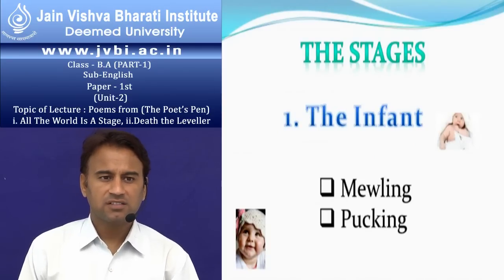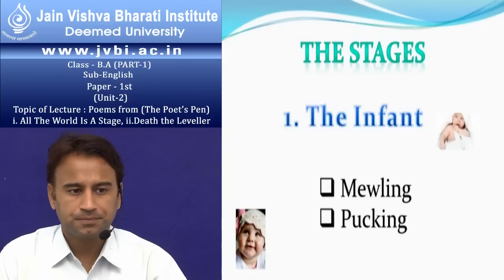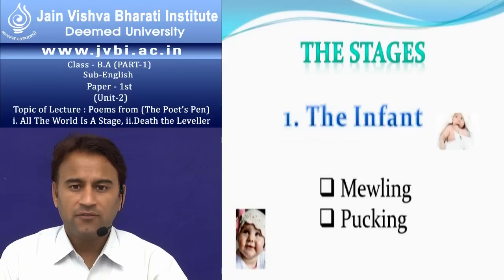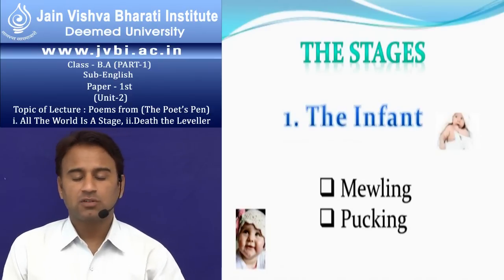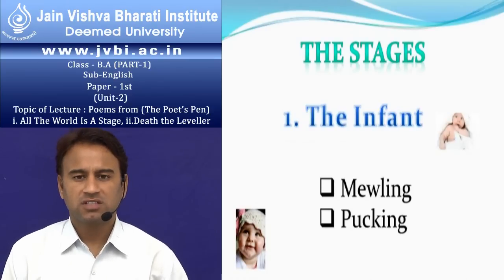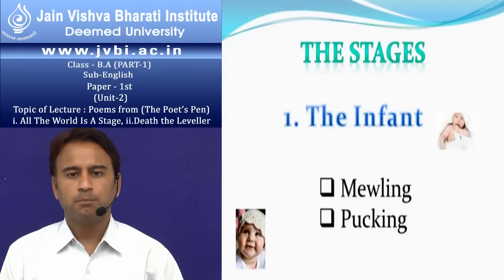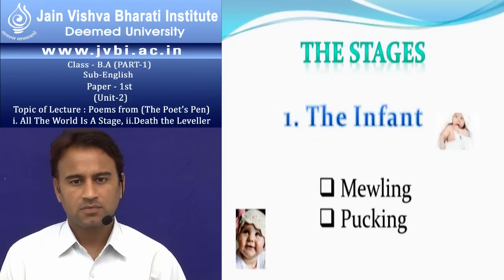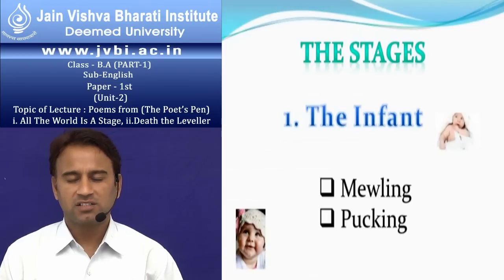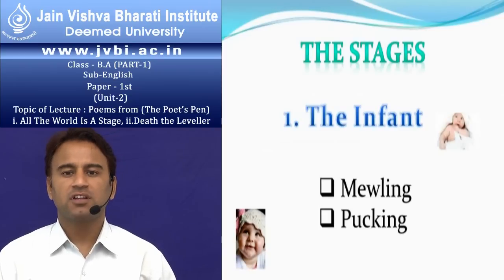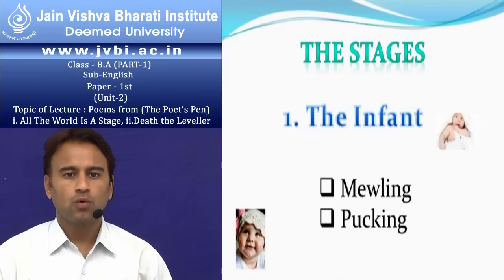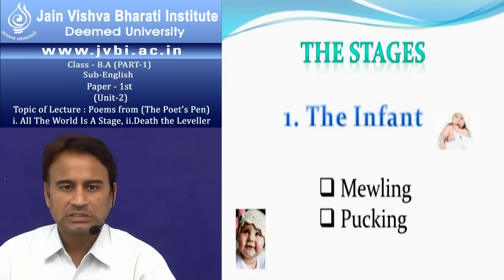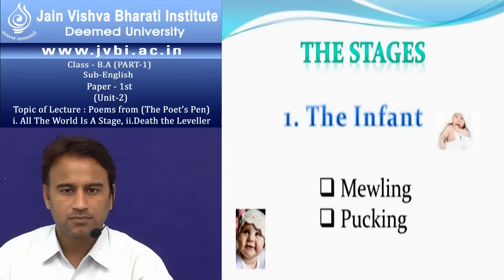The first stage is the stage of infant. Infant is the first stage of every man's life. When the person enters into life, he starts mewling and puking in the nurse's arms. These are the two qualities of every child or infant. Infant means a little child who is dependent on the nurse or on the father and mother.